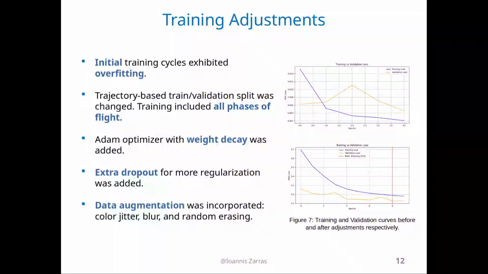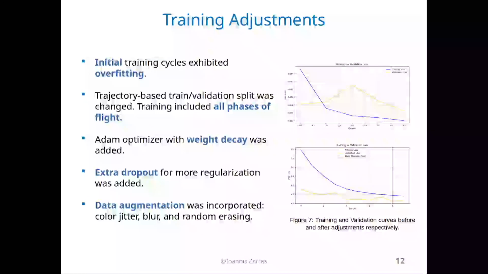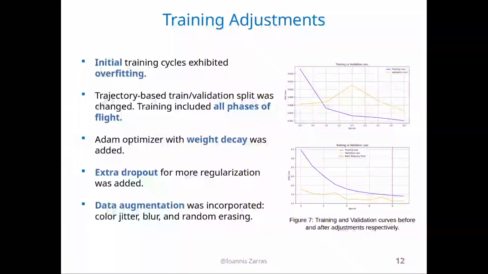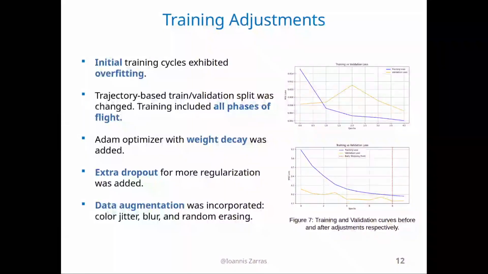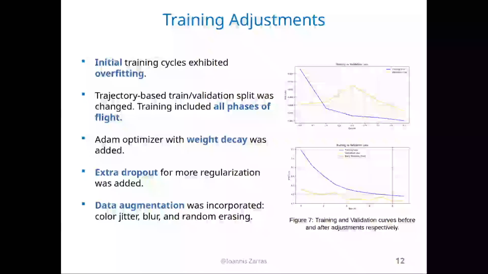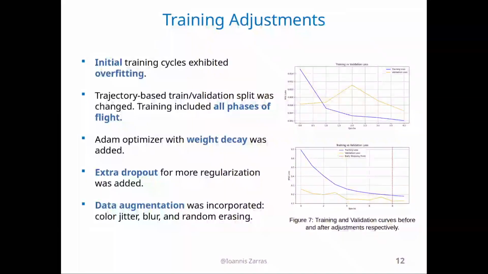I also added an Adam optimizer with weight decay and an extra dropout layer for even more regularization and less overfitting. Finally, and this was an important upgrade, I incorporated data augmentation, specifically color jitter, blur, and random erasing. This created a much smoother training curve and a much lower validation loss, which was also much more stable.